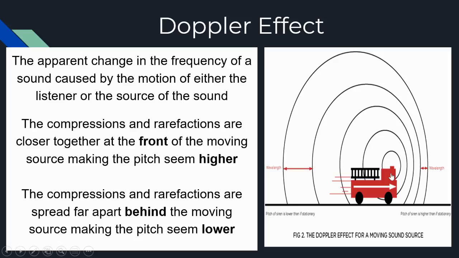It's one siren. But the reason why it sounds different is because it's a moving source. The waves in front sound higher because they're smushed together, and the waves in the back are more spread apart, so they sound lower. Let's check it out.